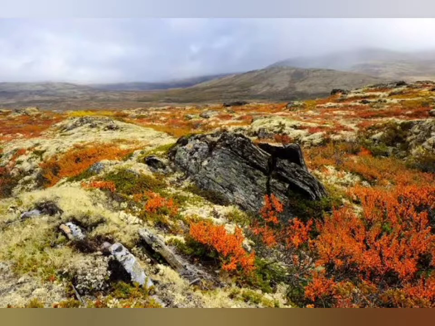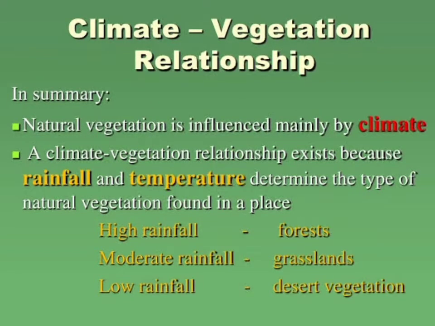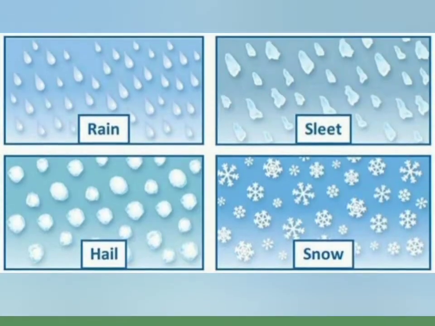And next, it is also helpful in creating different types of vegetation. What is it? It's called climate. The climate and vegetation have a relationship; the natural vegetation is influenced by the climate. This relationship exists because rainfall and temperature determine the types of natural vegetation found in a place. High rainfall gives forest, moderate rainfall gives grassland, low rainfall gives desert vegetation.